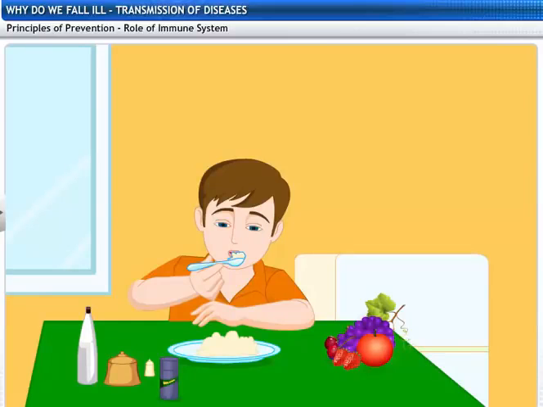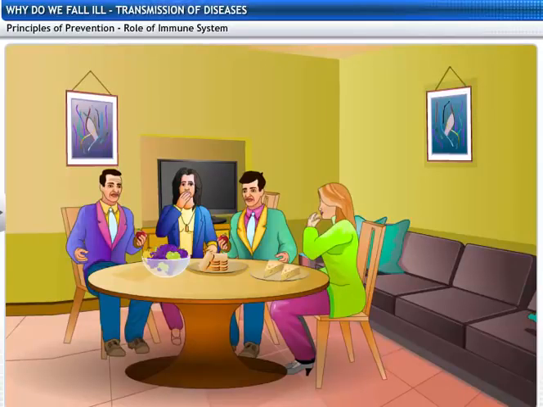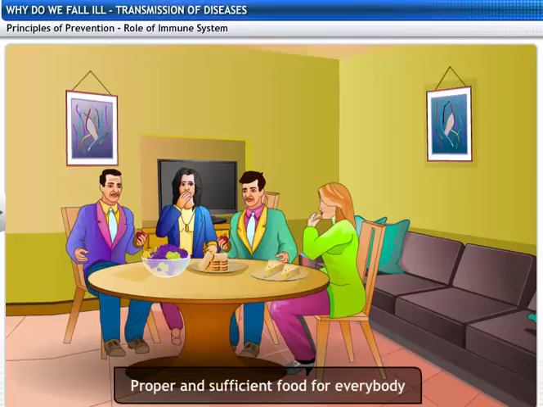Yes. Proper and sufficient food is necessary for the immune system to work properly. Therefore, the second basic principle of prevention of infectious diseases is the availability of proper and sufficient food for everybody.